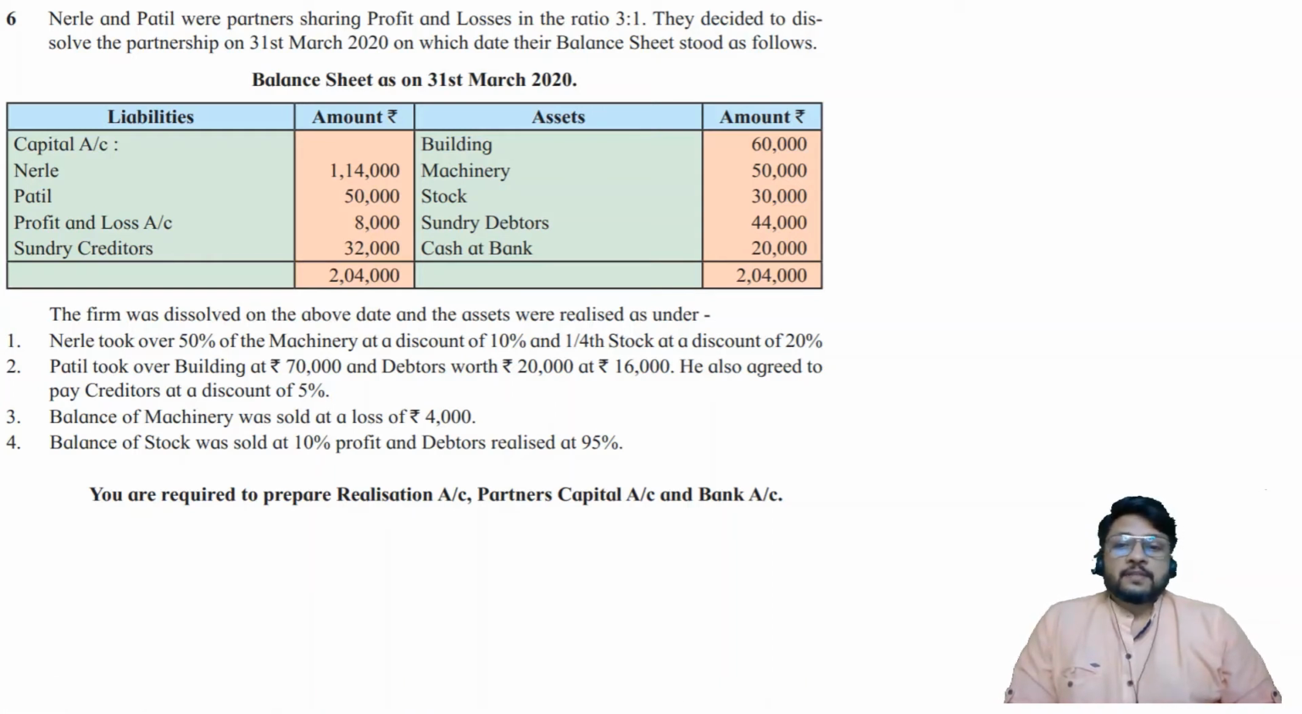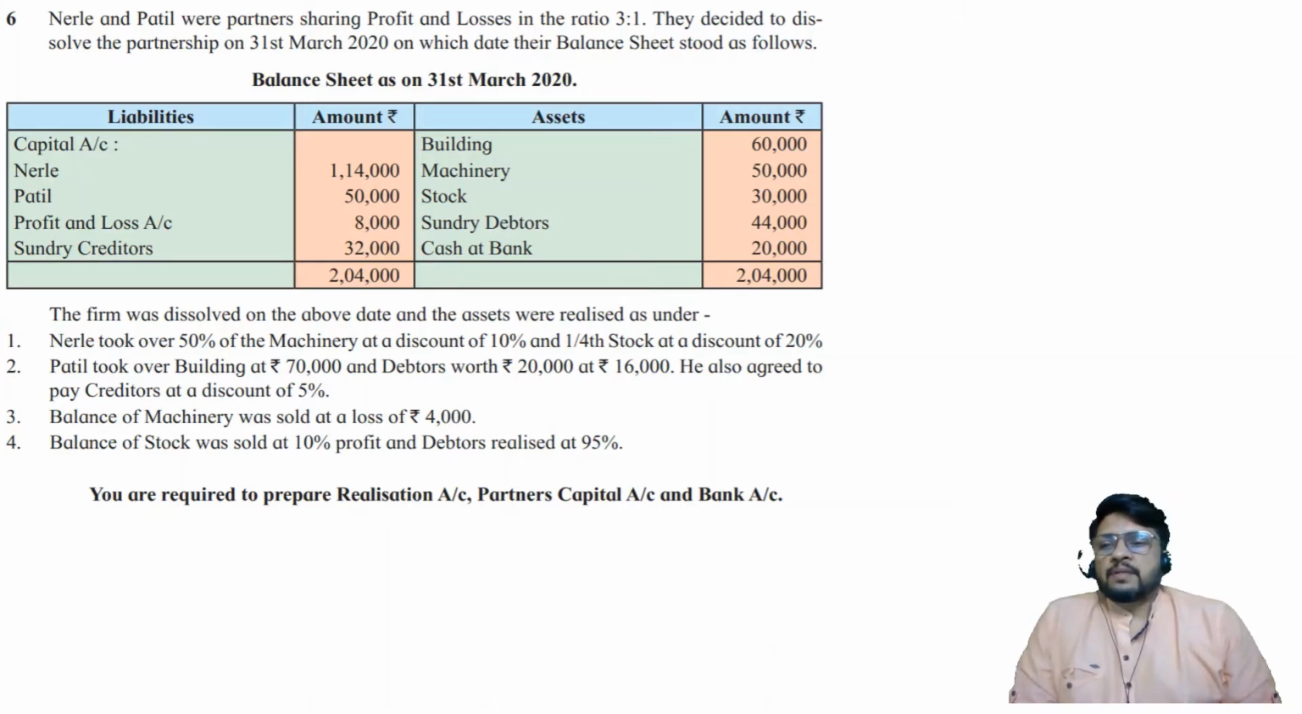Let us consider the 6th problem. This is a very important problem from the viewpoint of adjustments. So I want your full concentration now. Okay, let us start. Nirle and Patil were partners sharing profits and losses in the ratio of 3:1. They decided to dissolve the partnership as on 31st March 2020, on which date their balance sheet stood as follows.